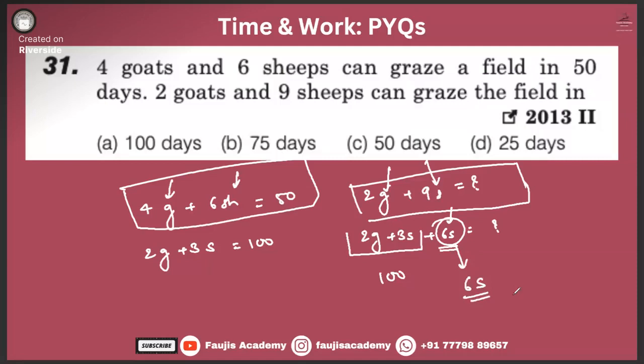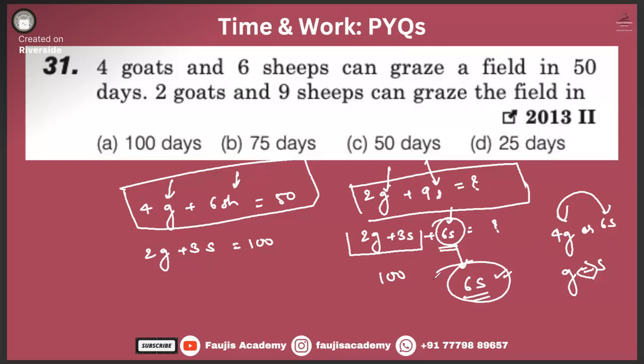We are left wondering and guessing how much it can be worth. Unless it is 4 goats or 6 sheep, we cannot actually interchange these values. We cannot actually represent goat in terms of sheep or vice versa. Yes, sir. Got it, sir. Thank you, sir.